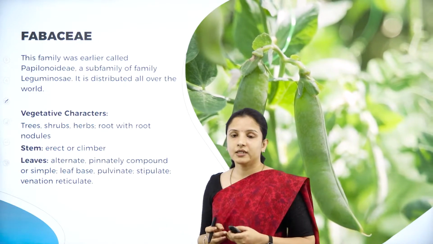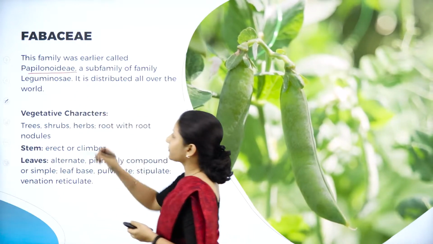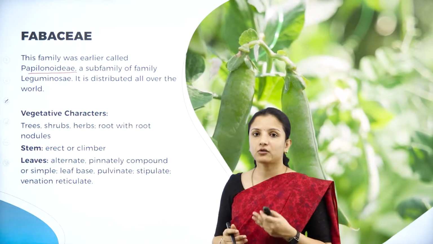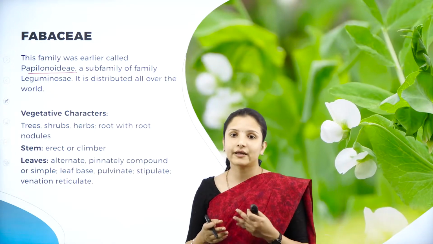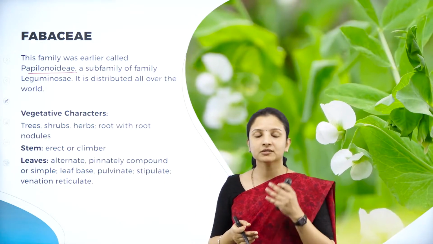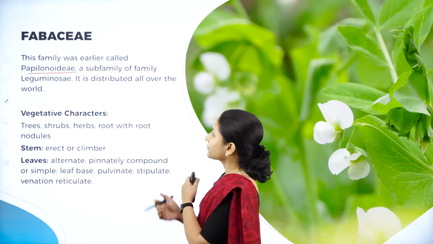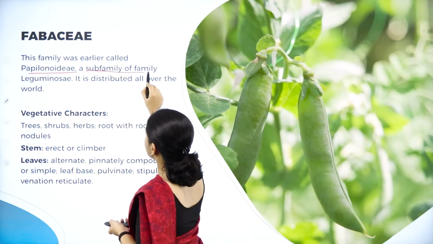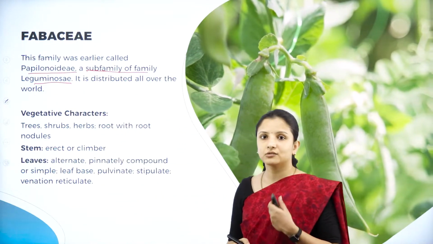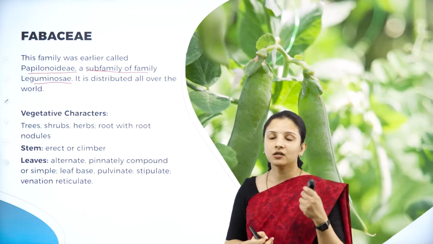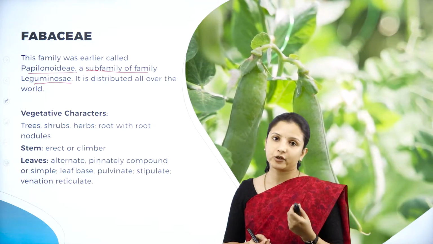So this family, earlier it was called as Papilionoideae. So why was it called as Papilionoideae? Because it looked like a butterfly. The flowers, they look like a butterfly. So papillon means butterfly. So hence it was called as Papilionoideae. And also it was called as a subfamily of Leguminosae. So Fabaceae was earlier called as Papilionoideae and it was put under a subfamily Leguminosae.